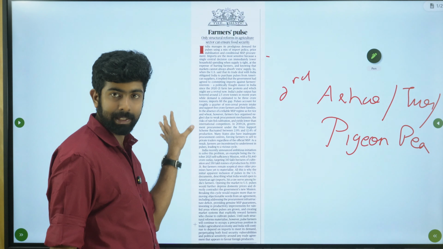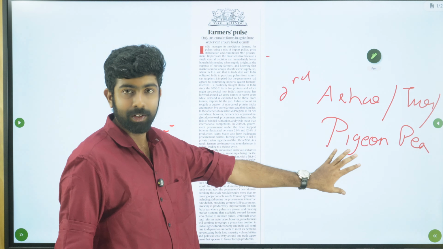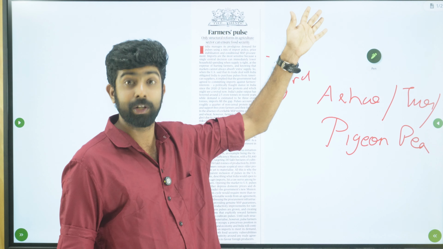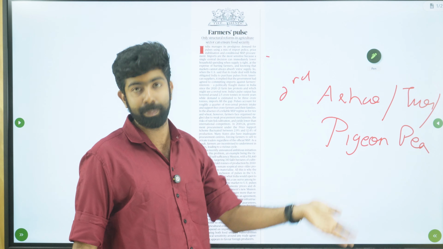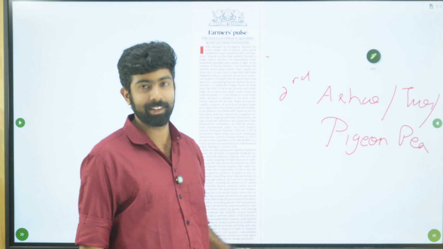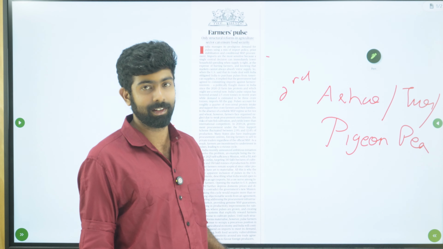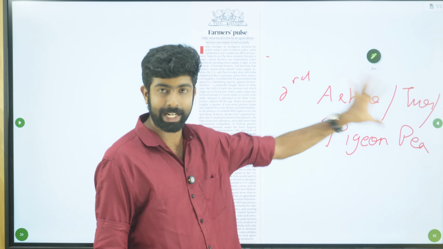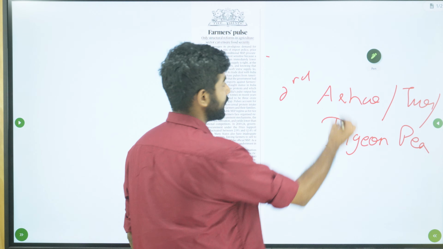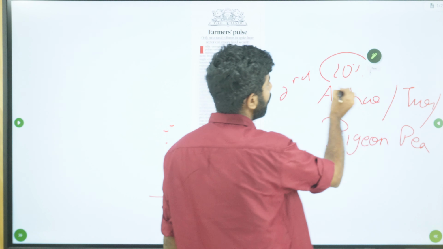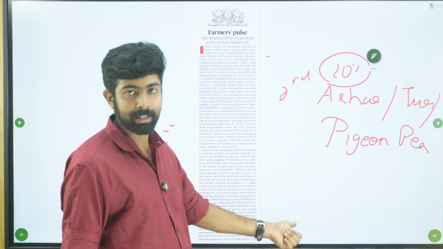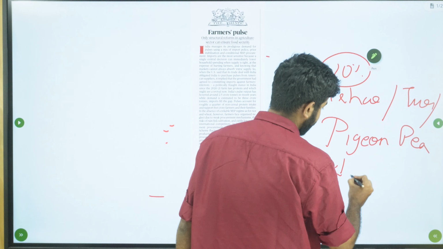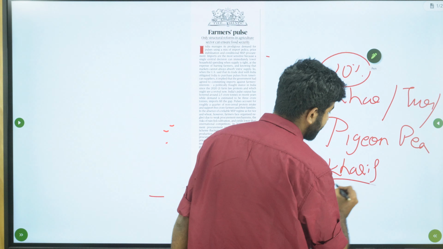So remember, chickpea is there, Pigeon Pea is there. There is another crop known as lobia, which is what we call cowpea. So don't get confused regarding all this. Just remember, Arhar is the second largest pulse being produced. It amounts to almost 20% of the pulses being produced. It's a Kharif crop.